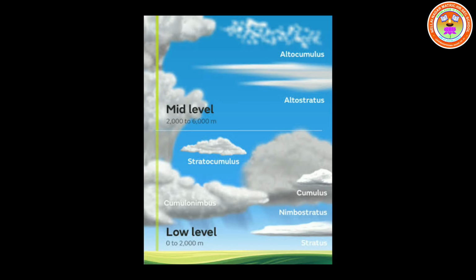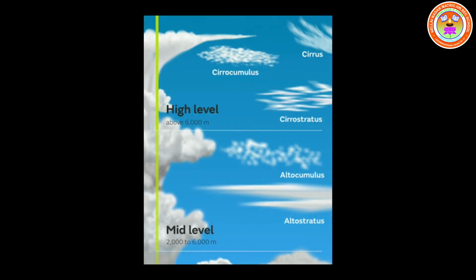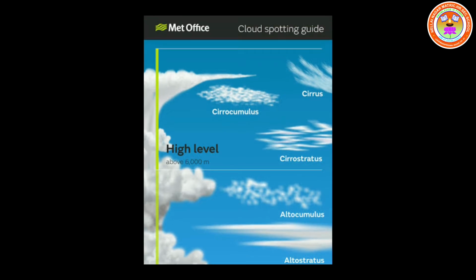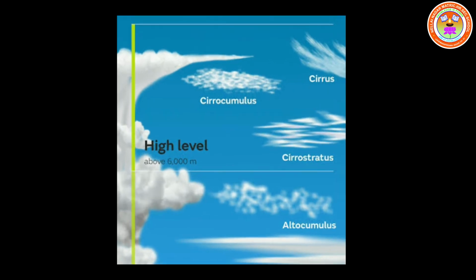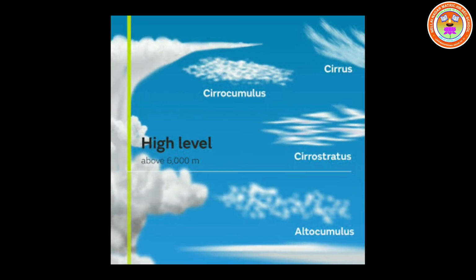Among the high clouds, three divisions are there: cirrus, cirrocumulus and cirrostratus. You can see the screen, children. Detached clouds in the form of white, delicate, fibrous, silky filaments formed high in the sky, at 8,000 meters to 12,000 meters, are called cirrus clouds. These clouds have ice crystals and are dry and do not give rainfall. This is cirrus.